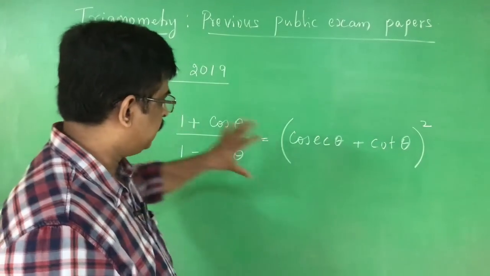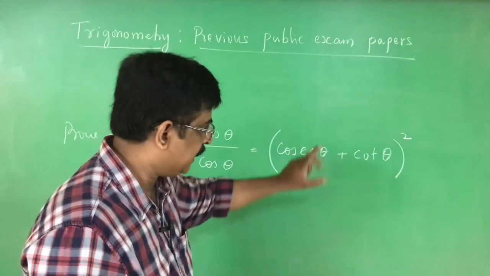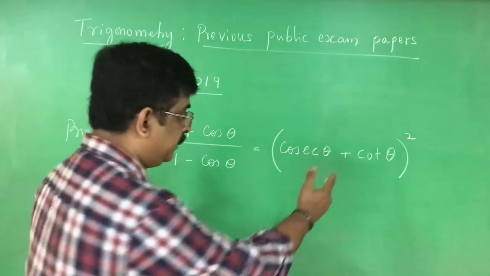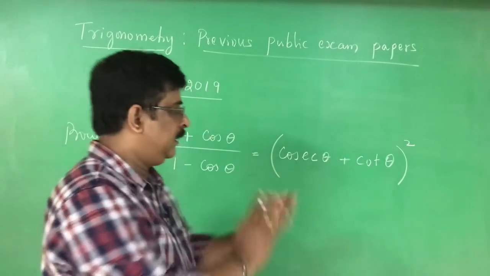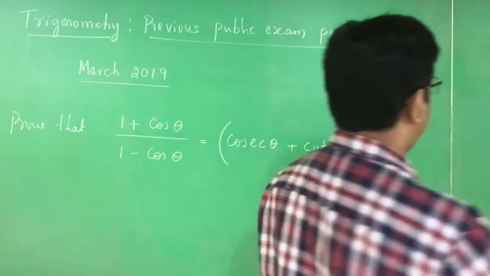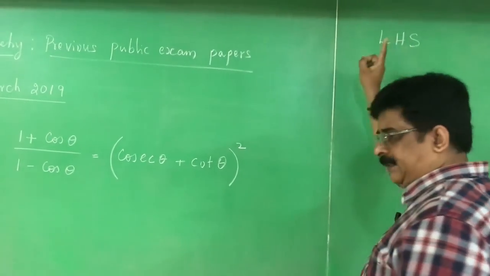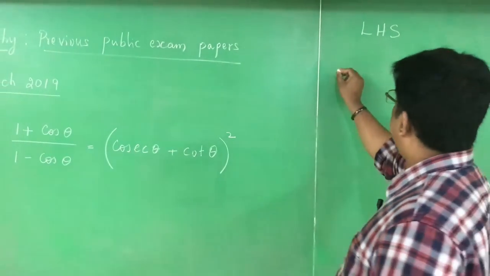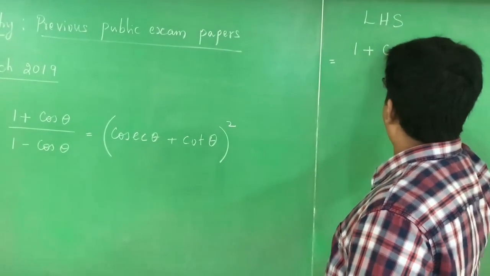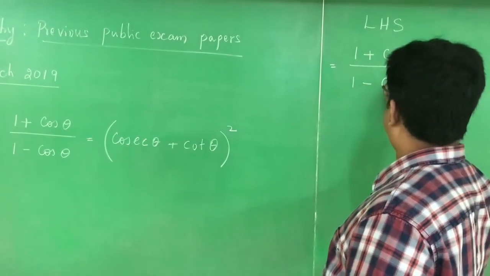LHS to RHS. Start with the LHS and go for RHS, right? Try to understand this. I repeat. Same problem is there in the textbook, but it is in the reverse order. Right? Now I start. How to solve this? LHS. I start with the LHS. Always you have to start with the LHS, is equal to 1 plus cos theta divided by 1 minus cos theta.